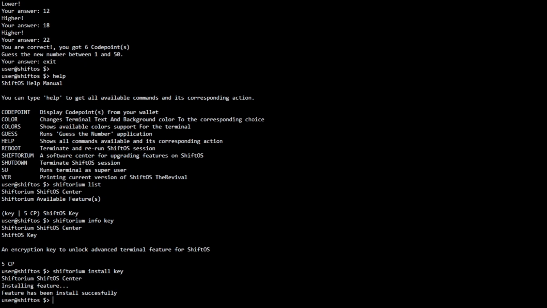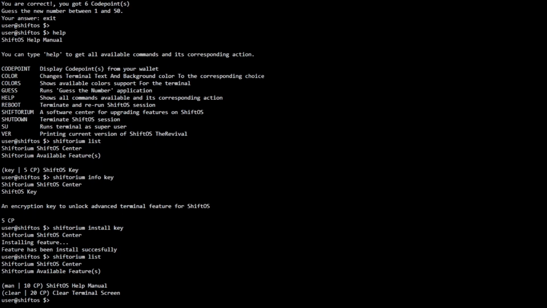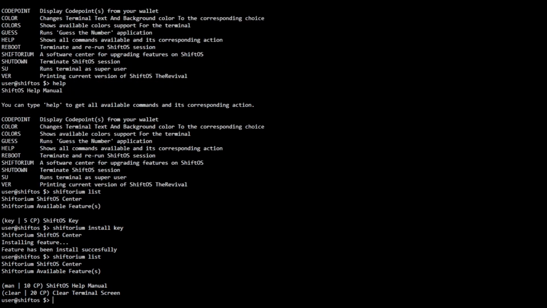So if I type Shiftorium list, it is supposed to display more features that are available for upgrade or installation. There it is. As you can see, I can get man (manual) and clear terminal screen, for 10 code points and 20 code points correspondingly. At this point in time, ShiftOS is capable of upgrades such as help manual and clear. From this point on, you'll probably see the concept of ShiftOS: from nothing, where you cannot do anything, to possibly anything.